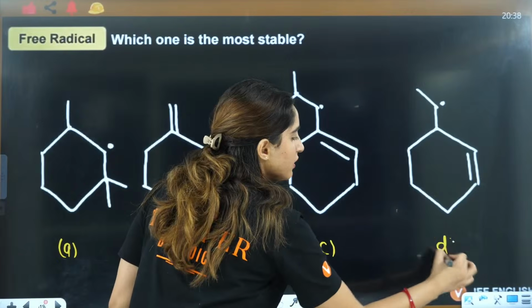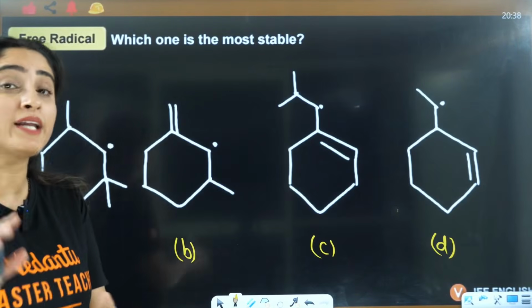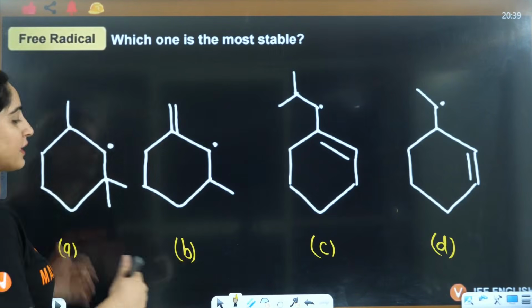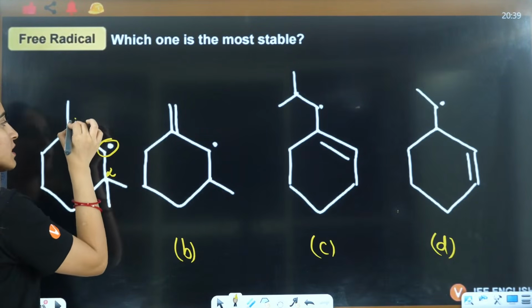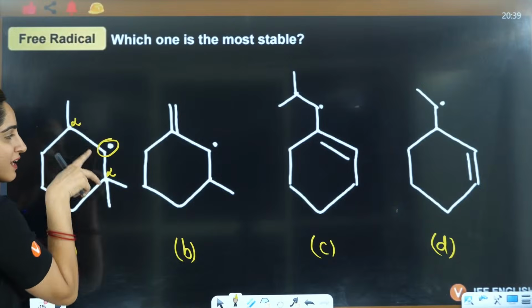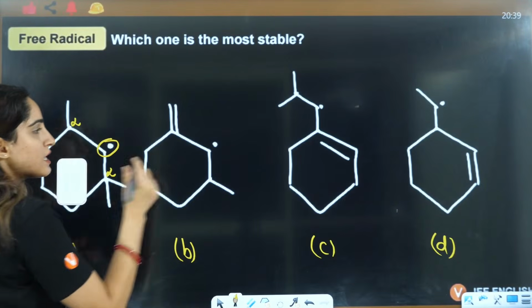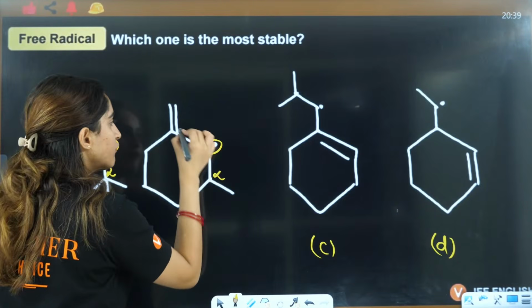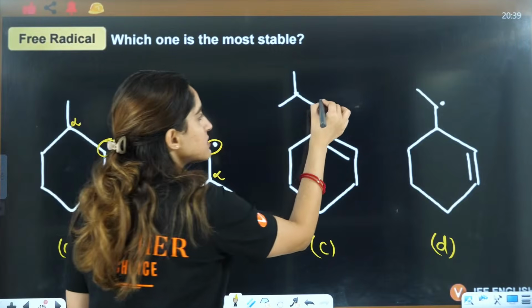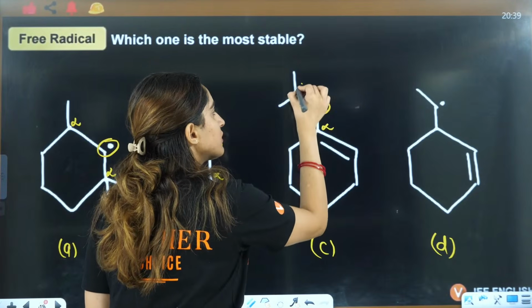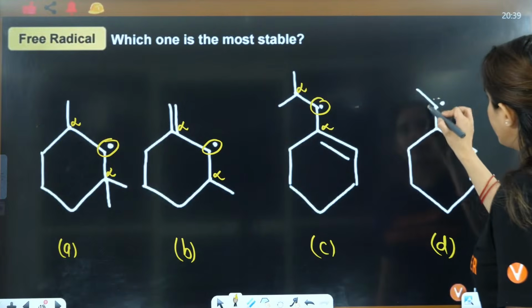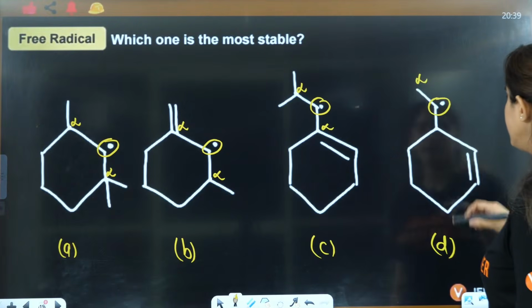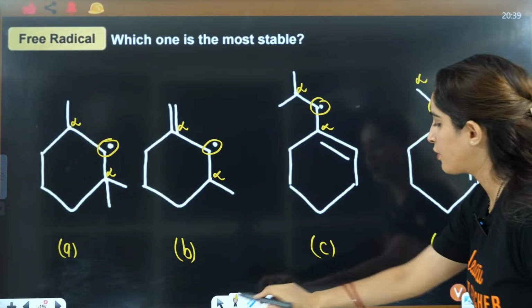Same way like you used to see the carbocation as the main carbon, here you will see the free radical as the main carbon. So this is the main carbon, this is alpha, this is alpha. The carbons that are next to it are alpha, right? This is the main carbon, this is alpha, this is alpha, okay?